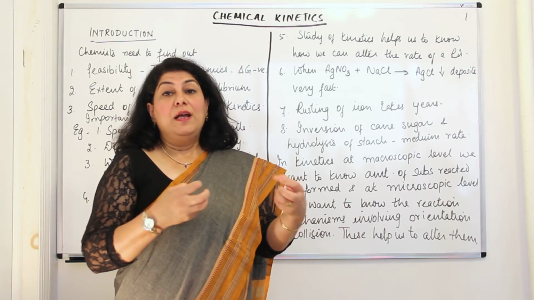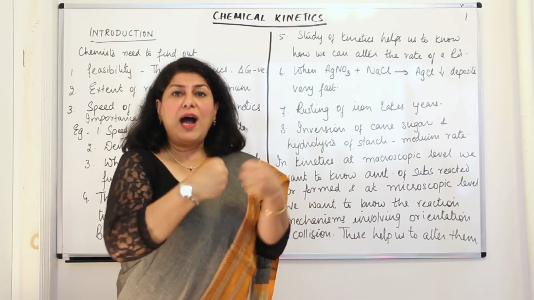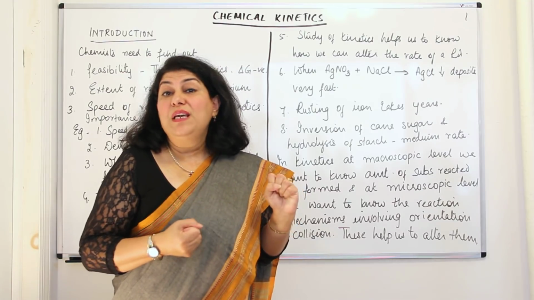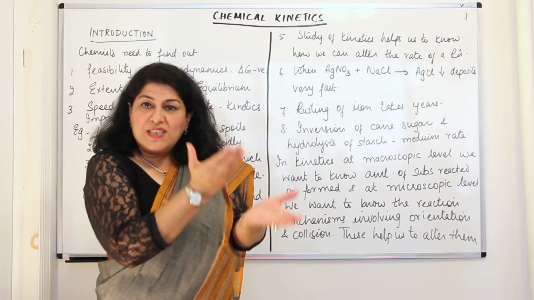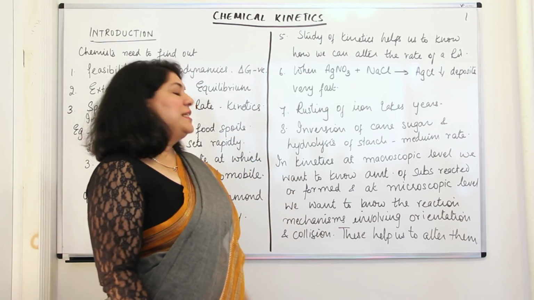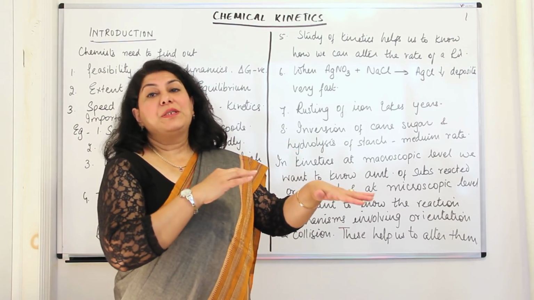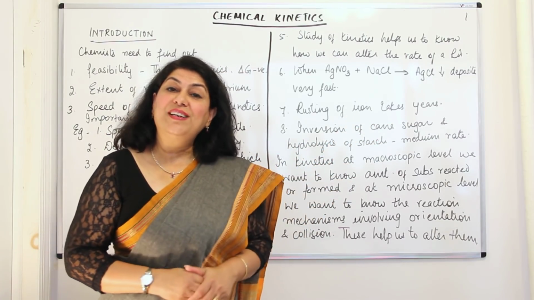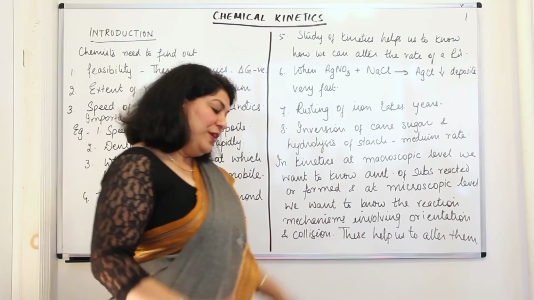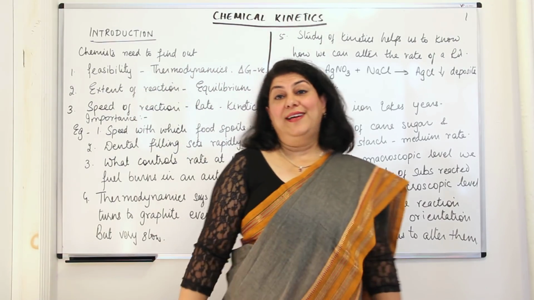Because sometimes if the collisions are too high, then the orientation may not be right. So what are the factors, what is the balance between them which would decide how to get a better produce, or whether to increase the rate or slow down the rate of a reaction? So this is what we are going to study in chemical kinetics.